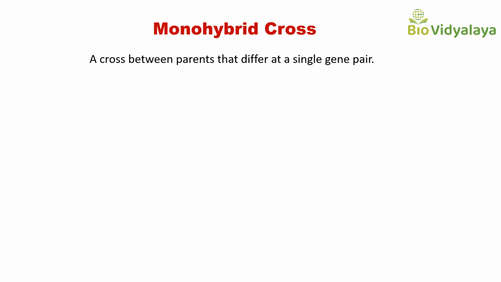Here in this lecture video, we are going to discuss the laws based on monohybrid cross, that means law of dominance and law of segregation. So let's see what is monohybrid cross. Monohybrid cross means a cross between parents that differ at a single gene pair. That means it is the cross between parents that differ in one character. To carry out this cross, each parent should be homozygous. Homozygous means that it should be true breeding or pure line for a given trait.